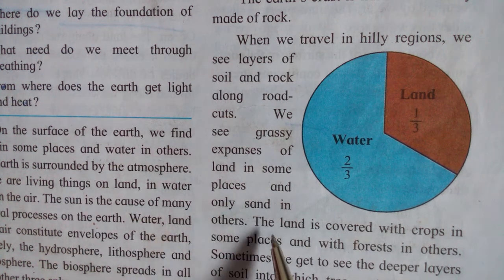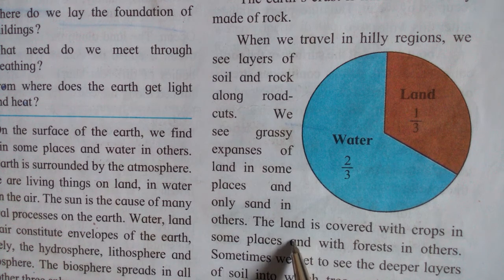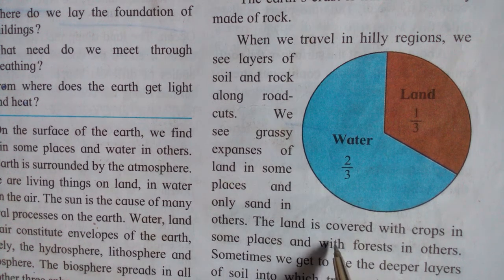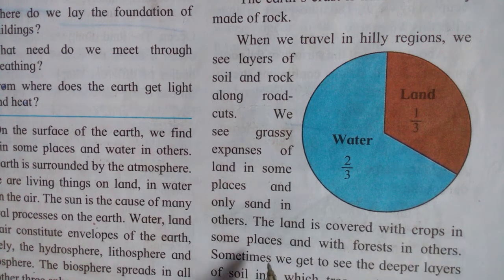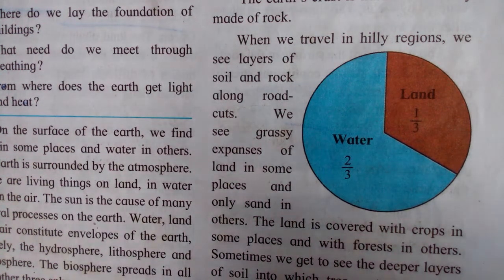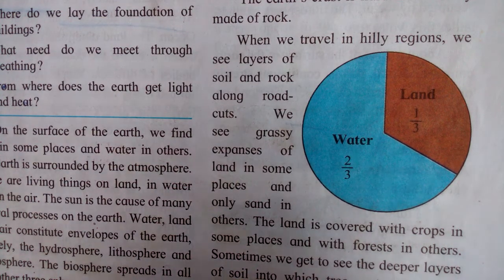In which region? Where farmers are doing farming, the land is covered with crops, okay, and with forest in other places. So on land we see crops as well as big forests.